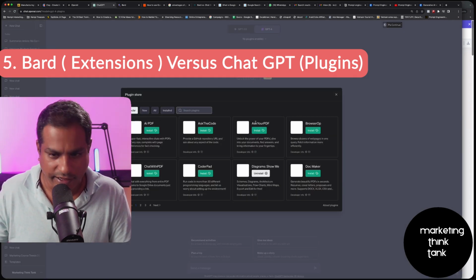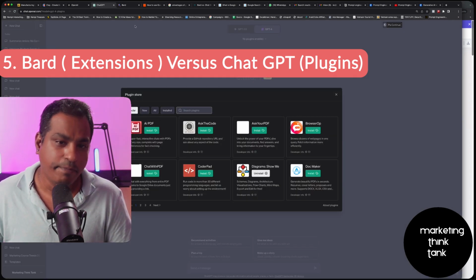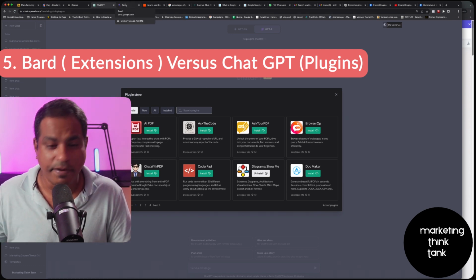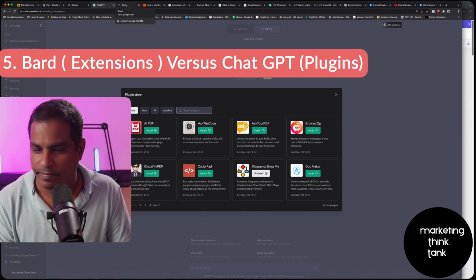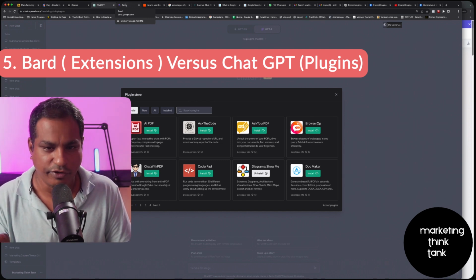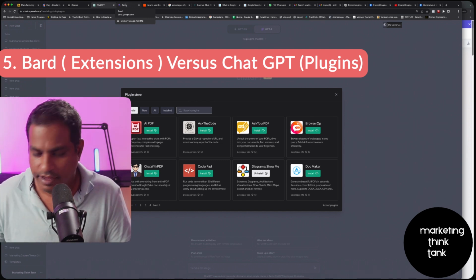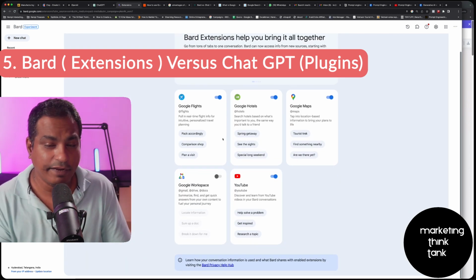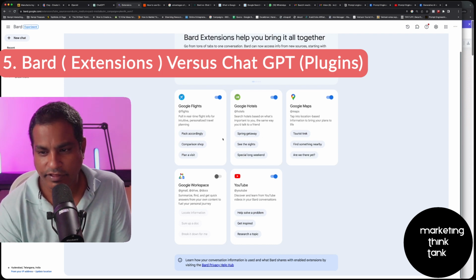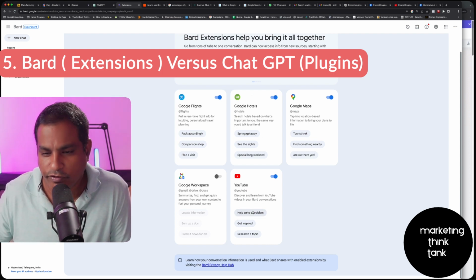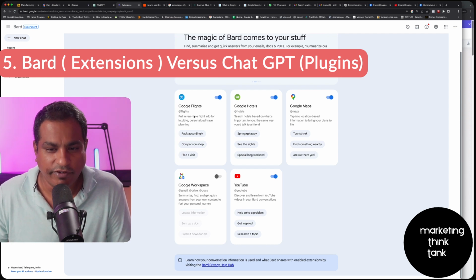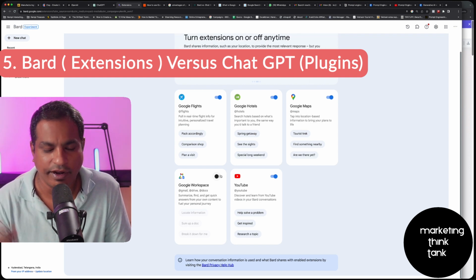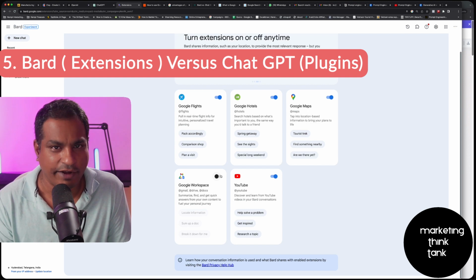Now there are a ton of plugins that ChatGPT has, but none of them can be personalized to your history, your behaviors, or anything that you ever did on the internet, right? On the other hand, Google Bard has extensions which are extremely customized, extremely personal to you, because of the information based upon Google Maps, your YouTube history, or Google Workspace. Google Flights can help you integrate all your Google accounts, and it can give you customized results based upon your history and your interaction with any of these platforms.